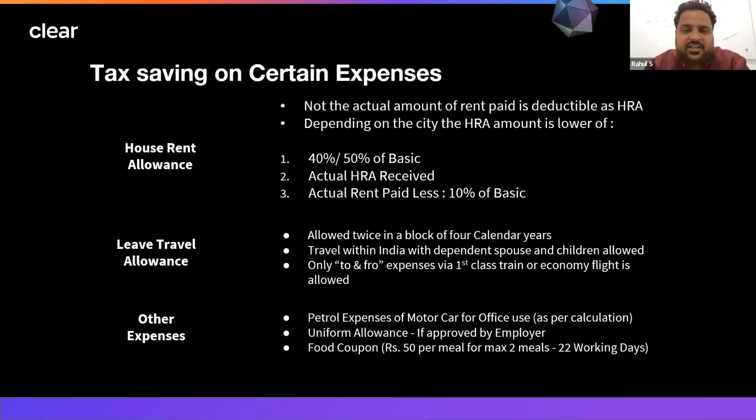So we have a certain calculation which we have to adhere to. We have to do this calculation to come to an amount that can be reduced from your income. So what is this calculation? First is 50 or 40% of the basic. As I told, if you are staying in a metro city, then 50% of the basic, or if you are staying in a non-metro city, 40% of the basic.